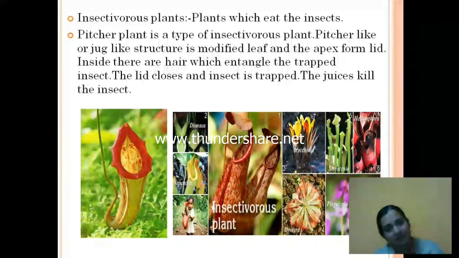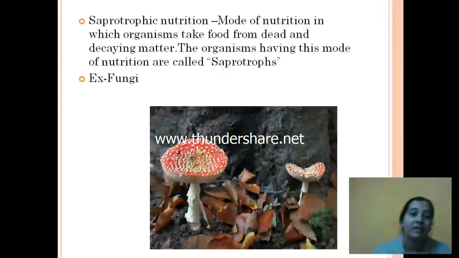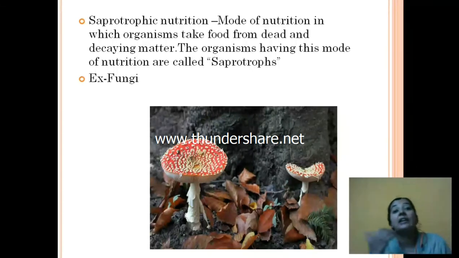The insect is killed. Okay, then saprotrophic nutrition. We heard of autotrophic nutrition, then we had heterotrophic nutrition, and next we have saprotrophic nutrition. In this mode of nutrition, the organism takes food from dead and decaying matter. It means the food is taken in from dead and decaying matter.